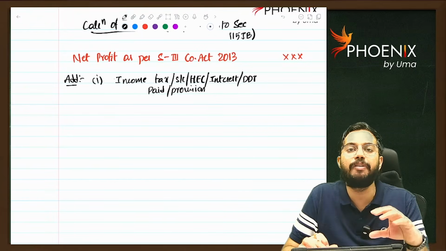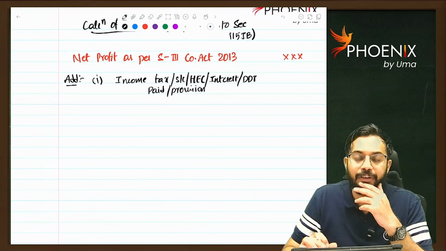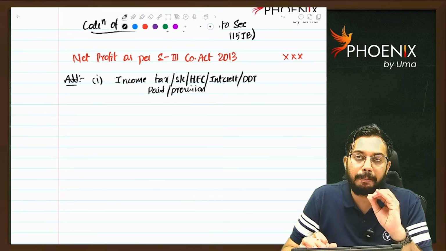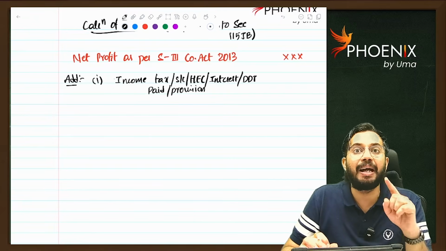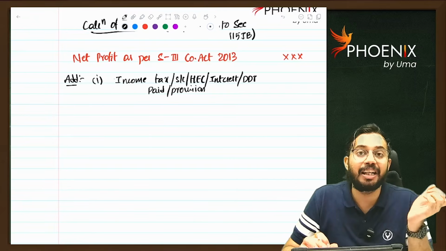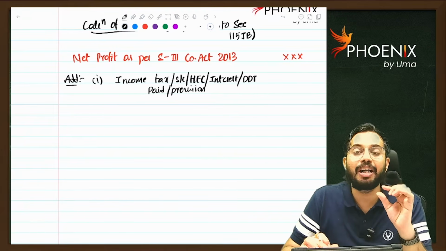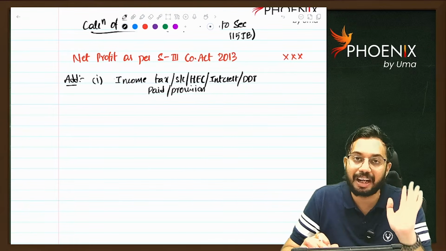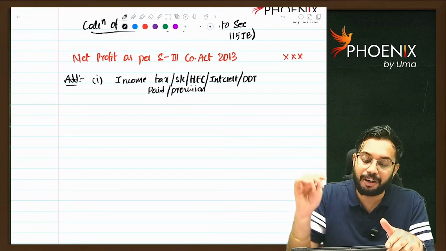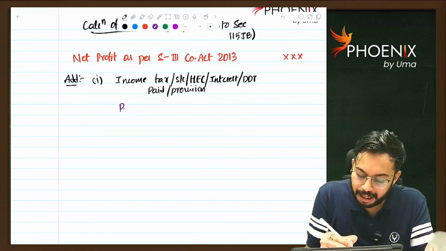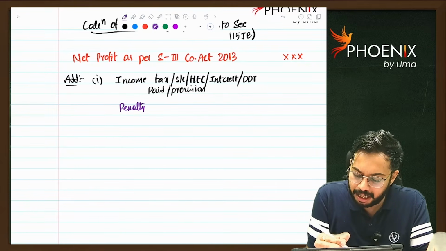What is the difference between PGBP calculation and book profit calculation? In PGBP, if you pay any penalty as per Income Tax Act, that is required to be added back. However, as per book profits, whatever penalty is paid under income tax, that is not required to be added back. So very simple, penalty under income tax.